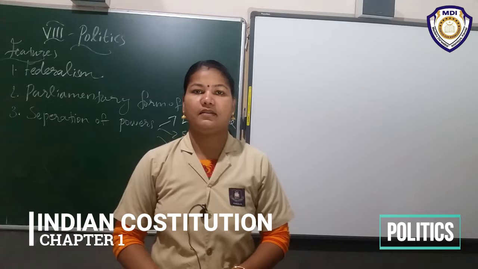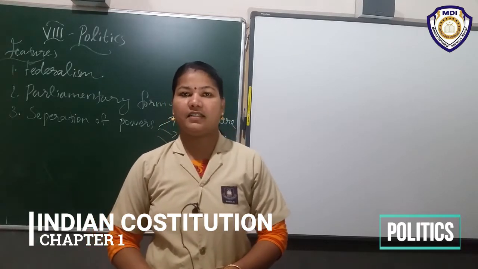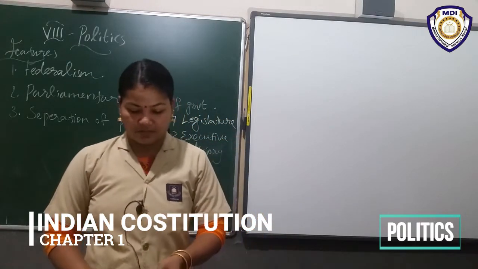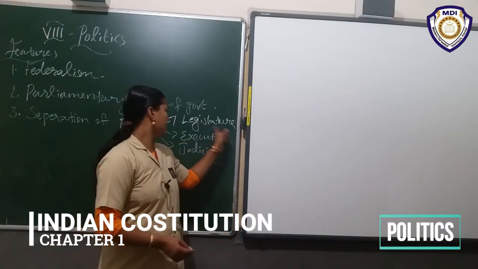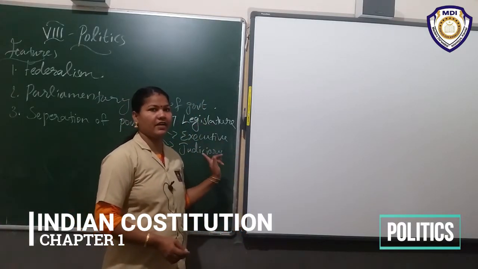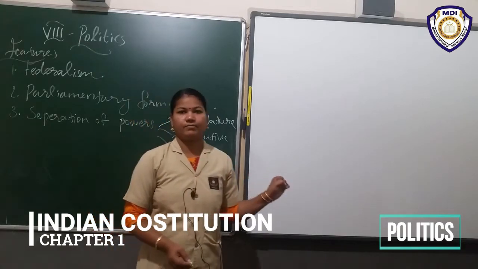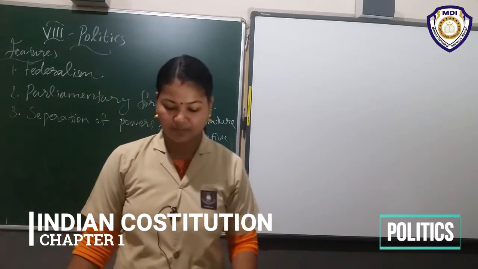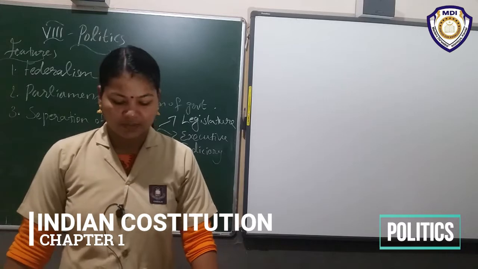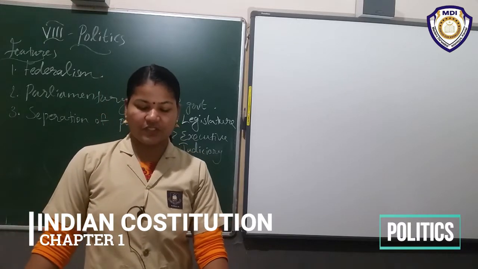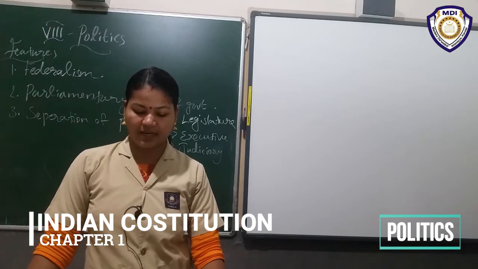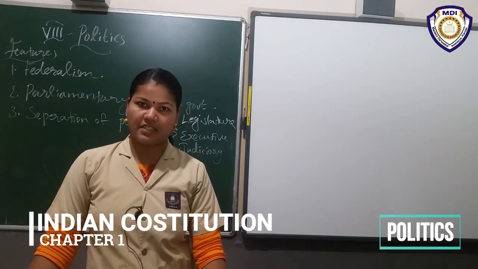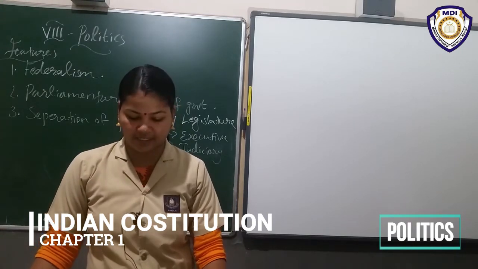Rehana, can you say these three? What are the three organs of the state? Legislature, executive and judiciary. According to the Constitution, there are three organs of the state. These are the legislature, executive and judiciary.